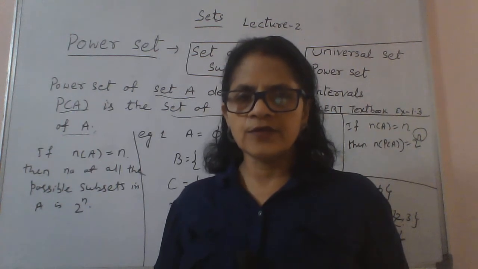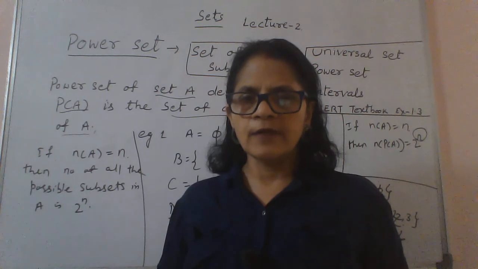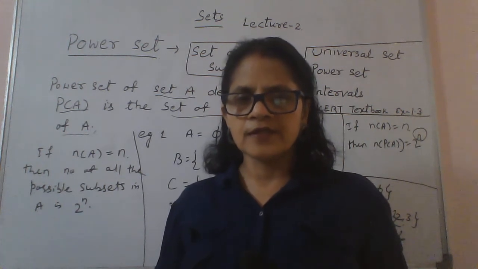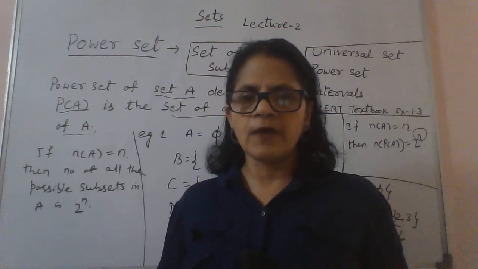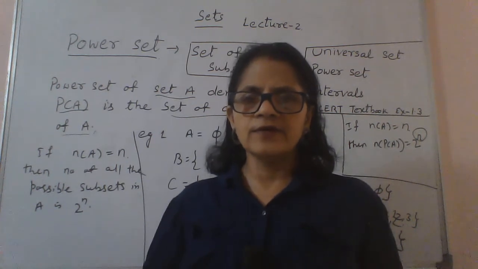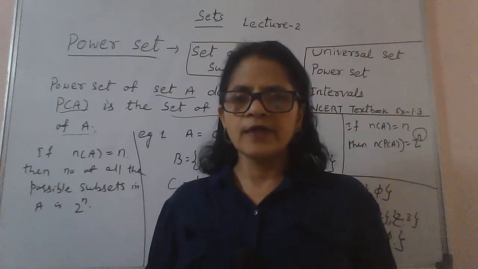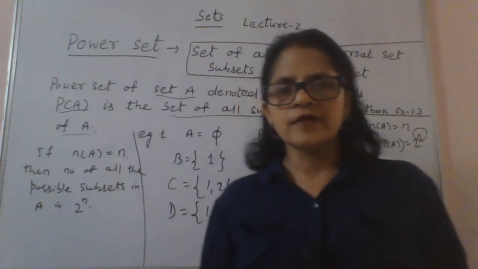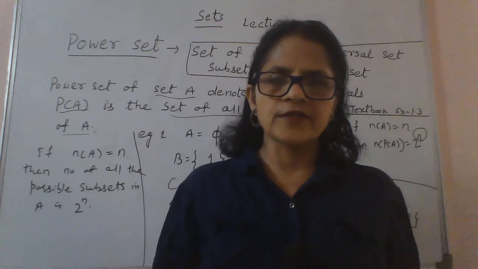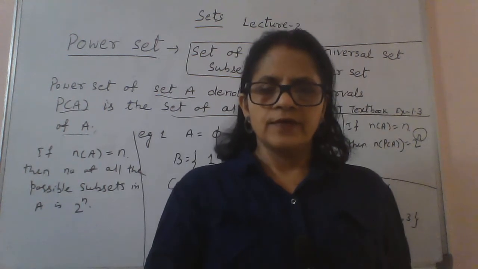So I am repeating this question. If A has 5 elements, the number of all possible subsets of A will be 2 to the power 5, that is equal to 32. You can also say the number of elements in the power set of A is 2 to the power 5, that is equal to 32. Okay, clear?